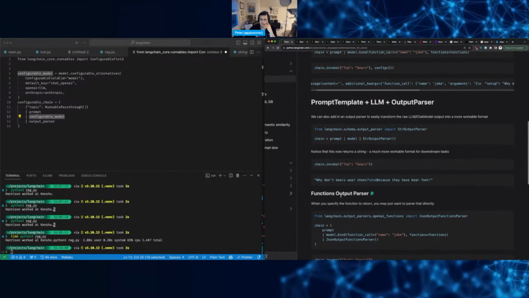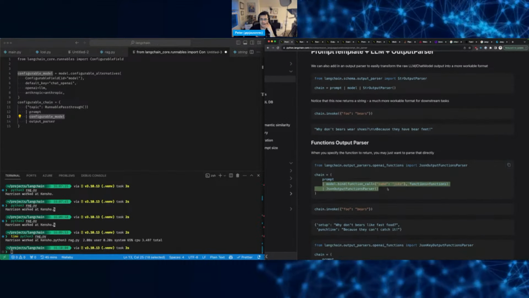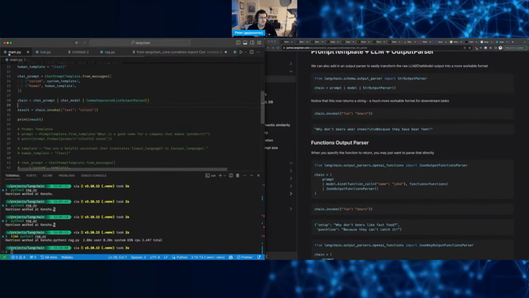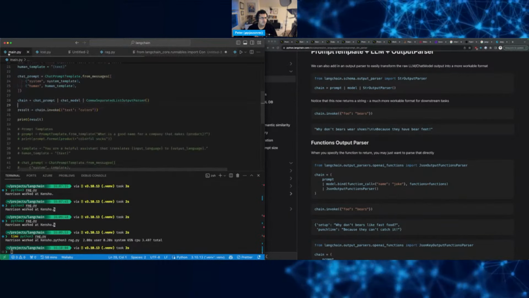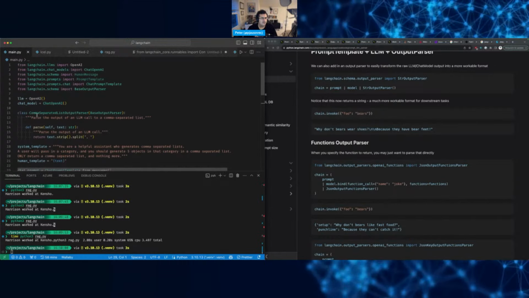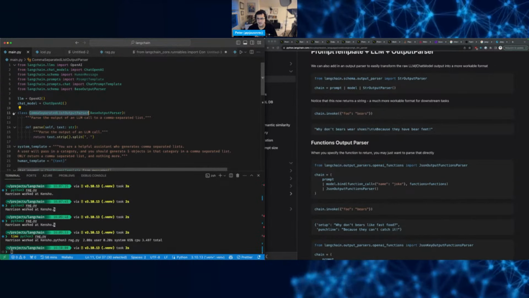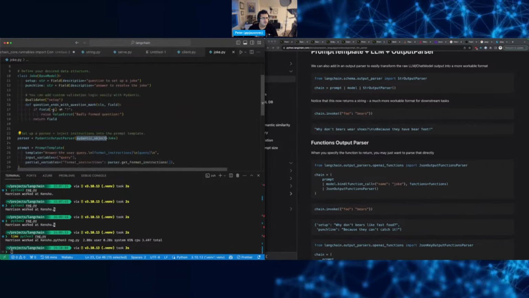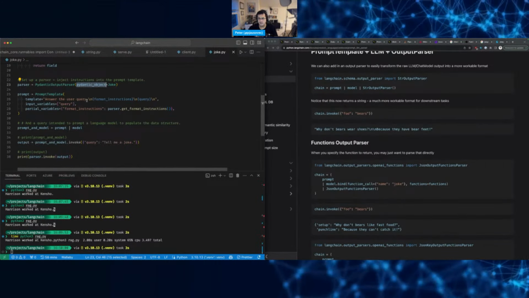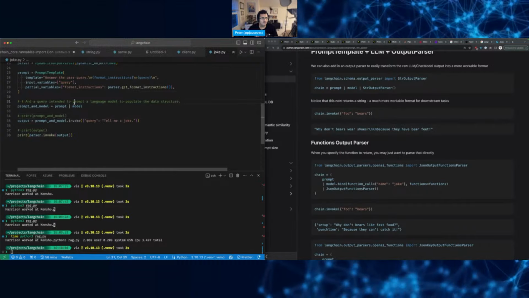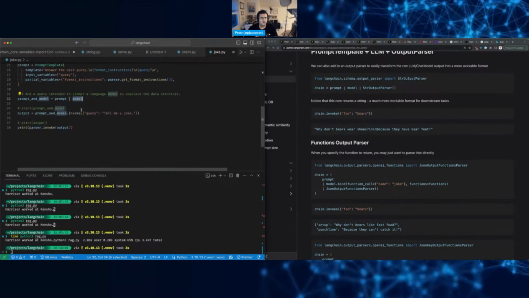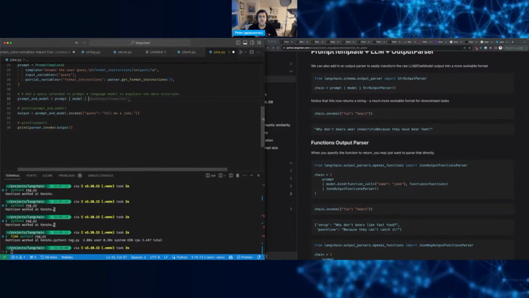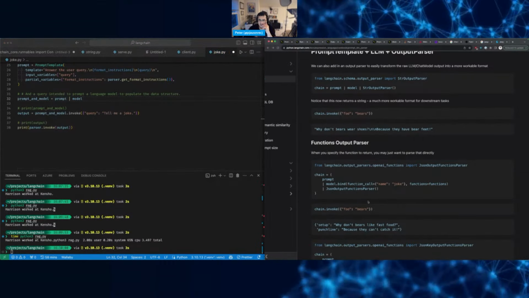More workable format. Oh, they have a, oh nice, you can do a JSON one, so let's see how that looks like. Where did we have, all right, so this was comma separated one. Well, it was the joke one. So let's open the joke one. Joke, joke, prompt model. Can I just do this? JSON output. Oh no, functions parser. Oh, never mind. So this is the functions one. Okay.